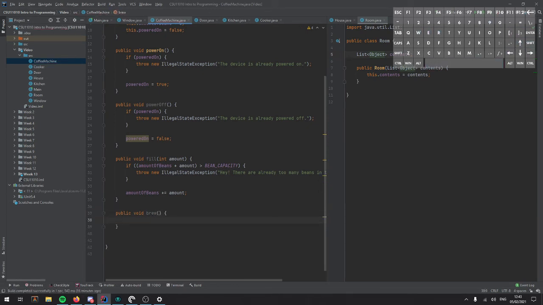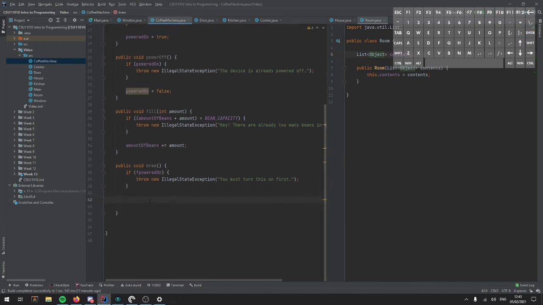And this could have any number of checks. So we could check to see if it's powered on. So if powered on. However, in our case, we want to check if it's not powered on. So we use the exclamation mark to negate that. So if it isn't powered on, say, you must turn this on first. So that makes sure we don't try and brew coffee while the machine's off.